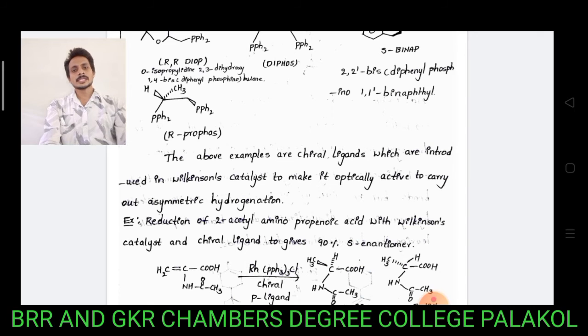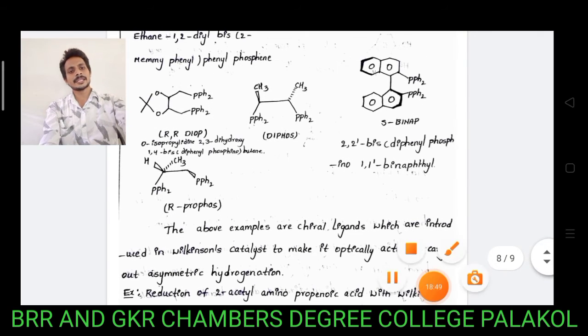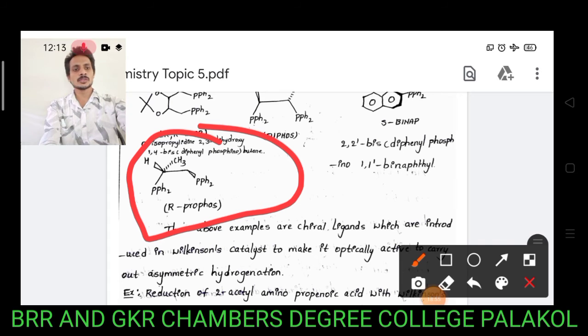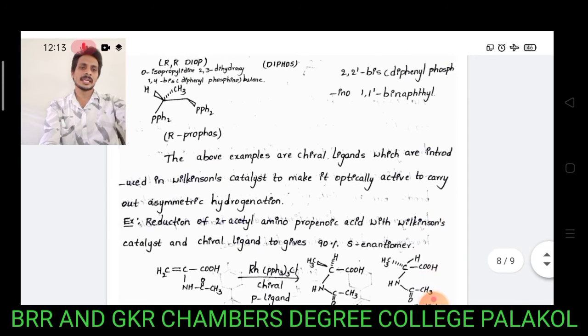To carry out asymmetric hydrogenations, chiral ligands are attached to Wilkinson catalyst. Then it easily differentiates the prostereogenic center, and gives the corresponding unequal amounts of stereoisomers. Let us consider an example: reduction of 2-acetylamino propanoic acid with Wilkinson catalyst and chiral ligand to give 95% of S isomer.